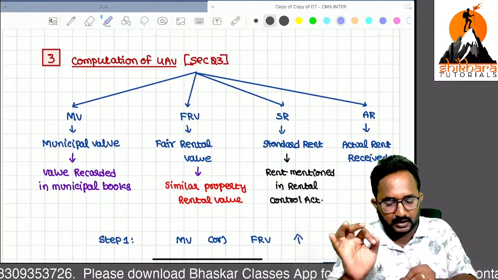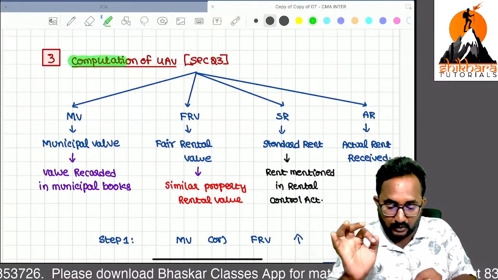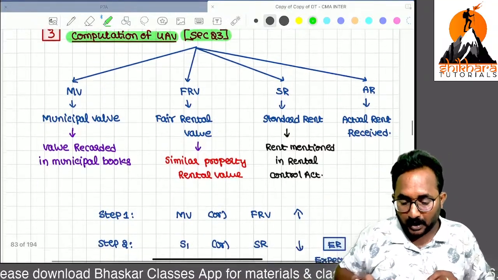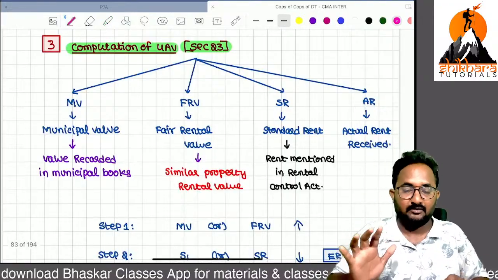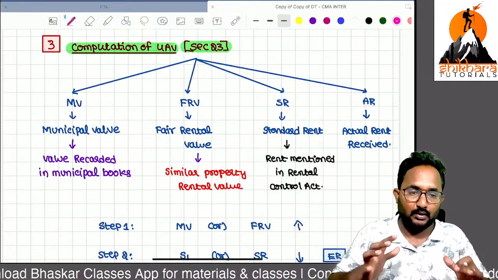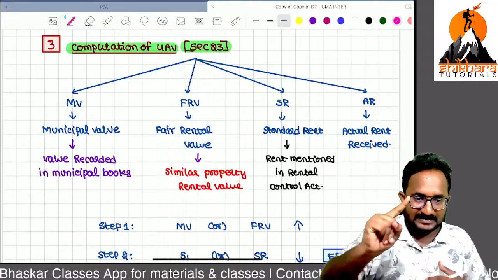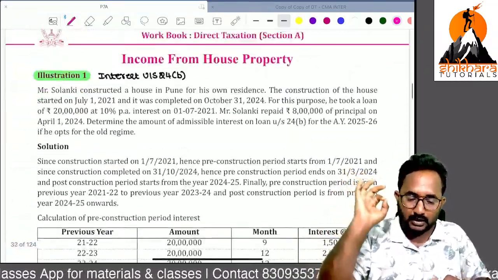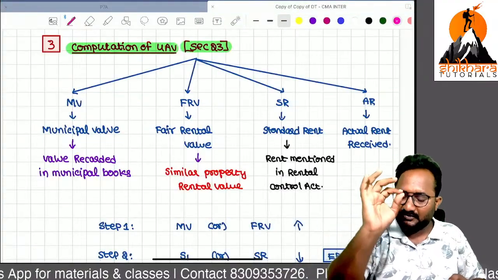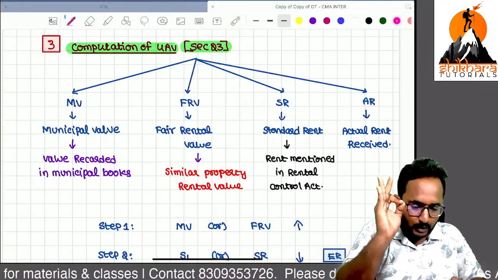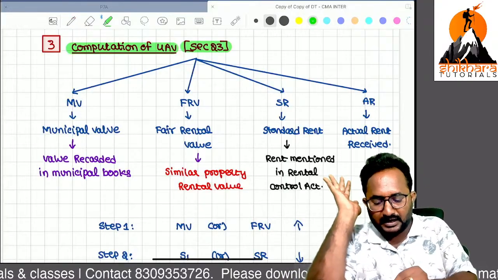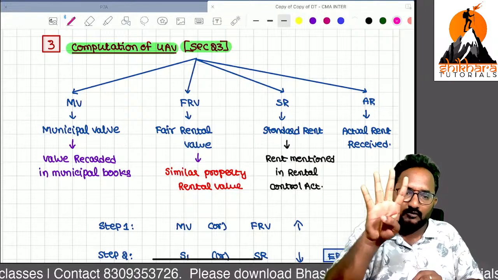Yes, for this the working note is very, very important while you are doing the sums. Remember how to compute the gross annual value. I will take 15 to 20 minutes. If you know this concept only, then you can do the problems in our workbook. So computation of GAV is very, very important. For computing the GAV, always we need to take the help of four variables.